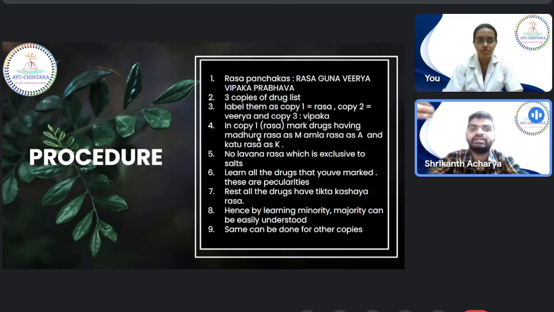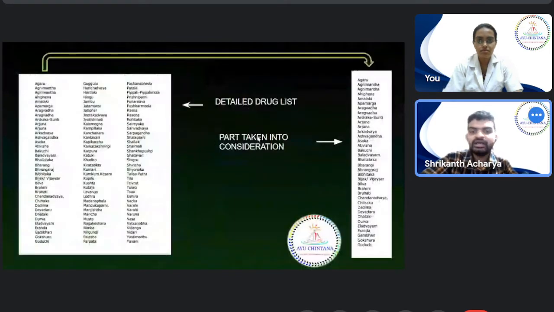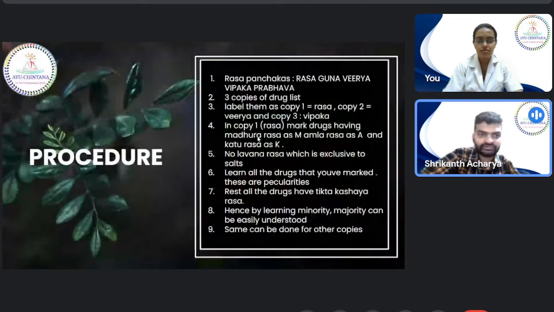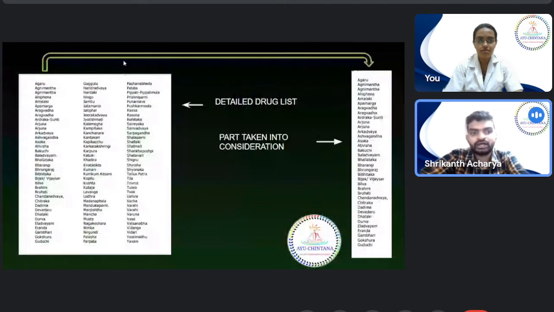For example, the first drug I think should be Agaru. You take the copy of the syllabus, which is the list of the detailed drugs that you have, and go to the Agaru chapter. That means in your textbook, go to where Agaru has been described. Check out its rasa.